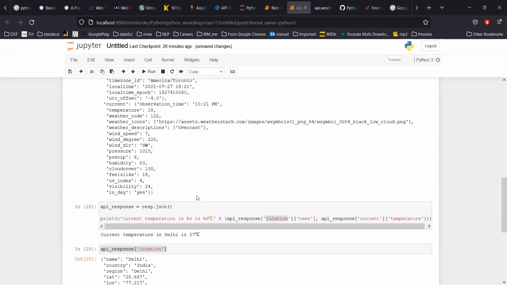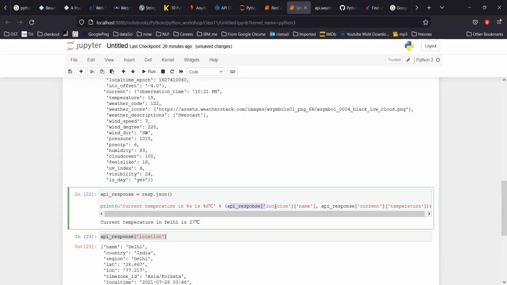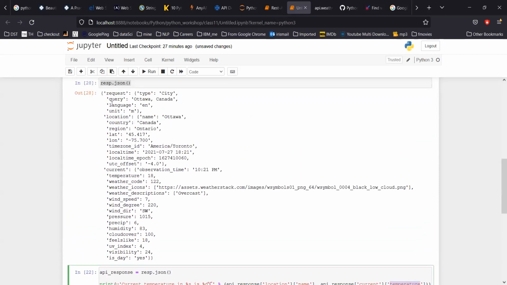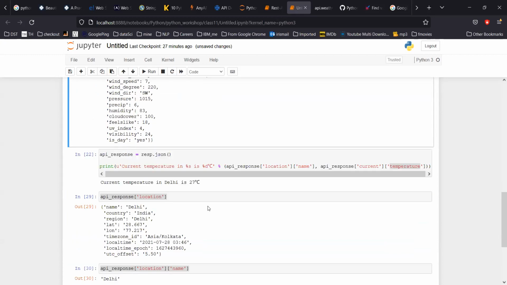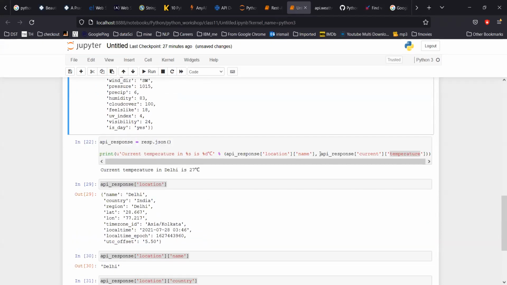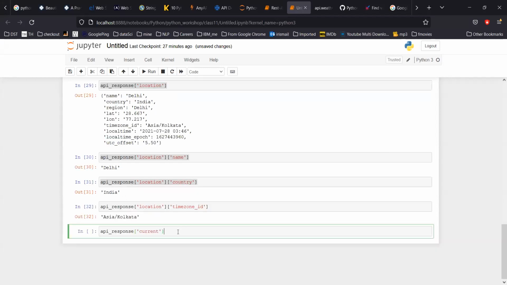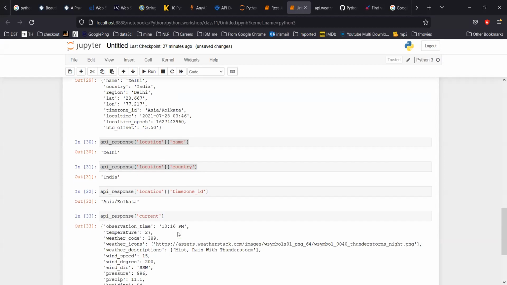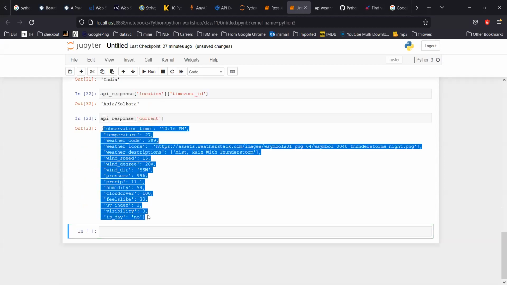So what I have done here, in the API response, I first fetch the location and then the name. Then the current and then temperature. If I see here, where is the temperature? Temperature comes under another dictionary called current, and that is why if I simply copy this and hit enter, it displays another dictionary.